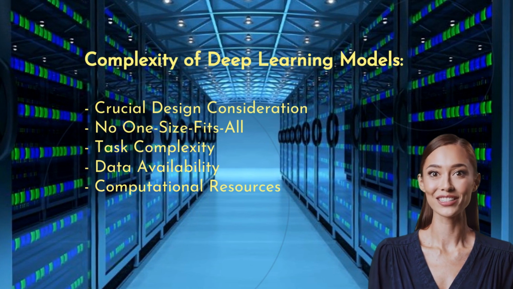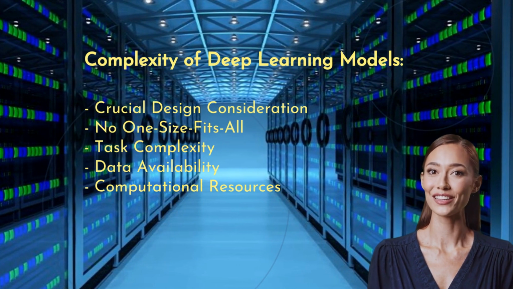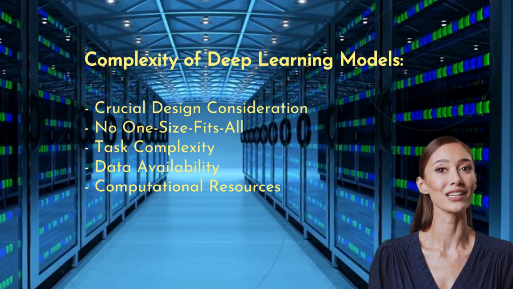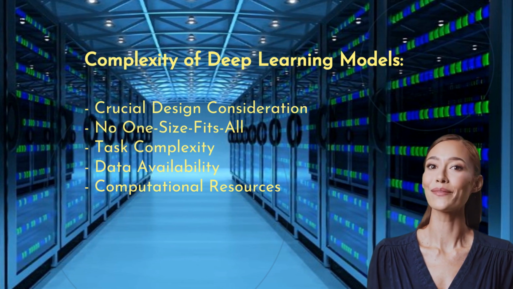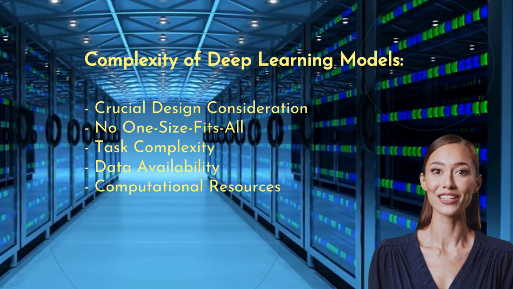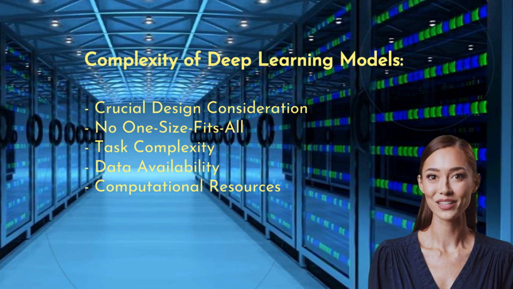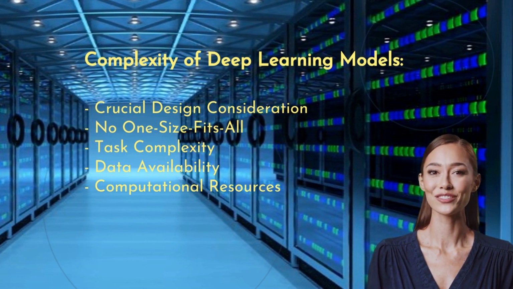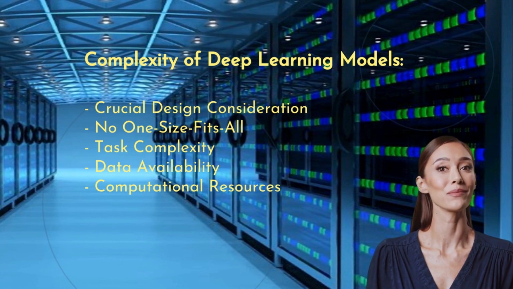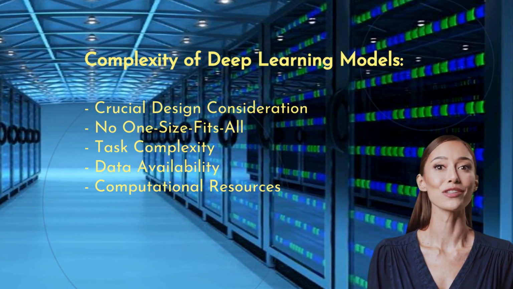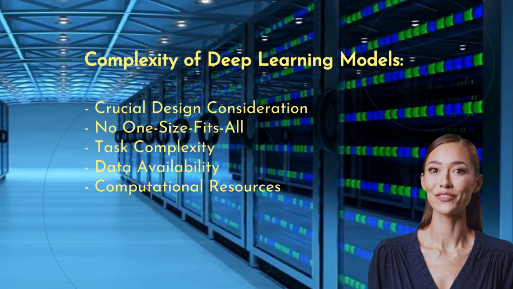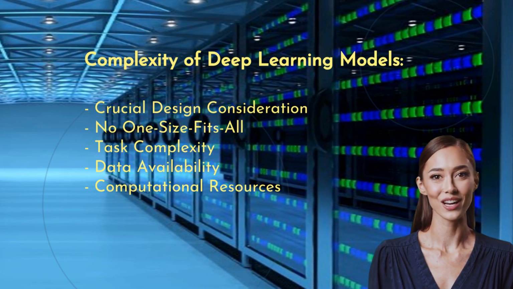The complexity of a deep learning model, reflected in the number of layers and nodes, is a crucial design consideration. While there's no one-size-fits-all answer, several factors influence this choice. More complex tasks often necessitate deeper networks with more layers and nodes to capture the intricate relationships within the data. The availability of large data sets also supports the training of more complex models, as these models require substantial data to learn effectively. Furthermore, the computational resources available play a significant role. Training very large networks can be computationally intensive, requiring powerful hardware and significant time.